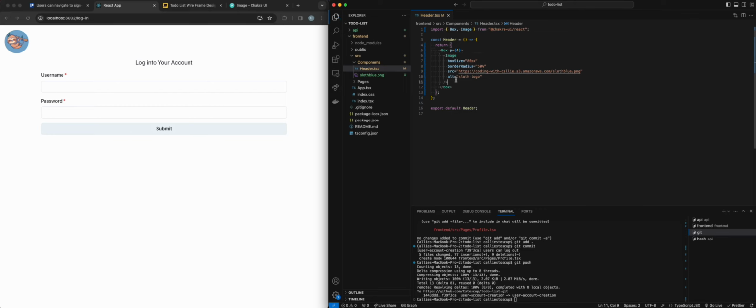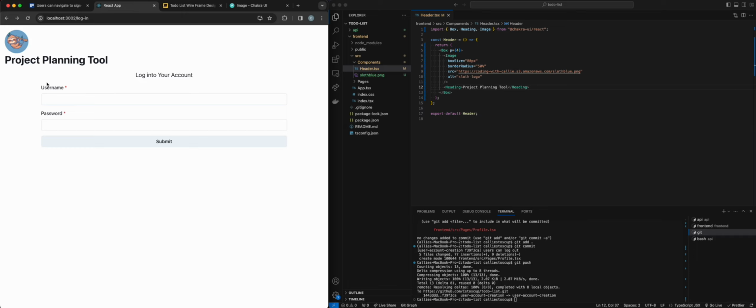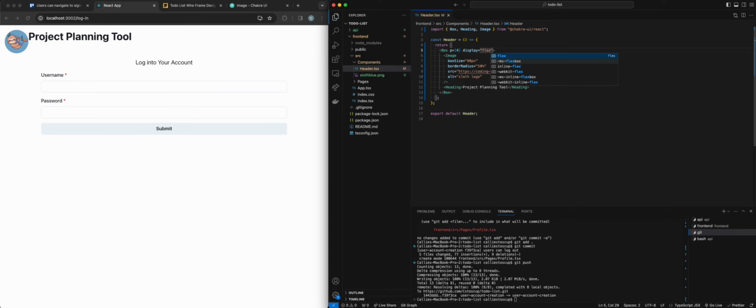All right, and then next I'm going to add a heading, and I am going to call this project planning tool. And let's go back and take a look. All right, looks pretty good. I'm going to then need to make this display flex. Perfect. All right, and then I'm going to do gap. Let's do gap 4.